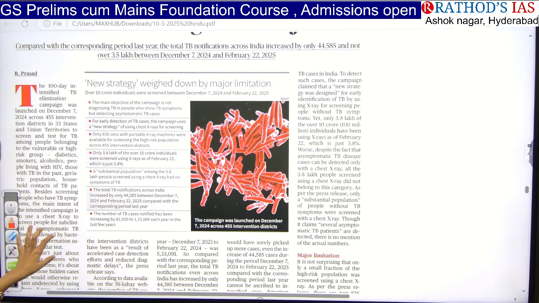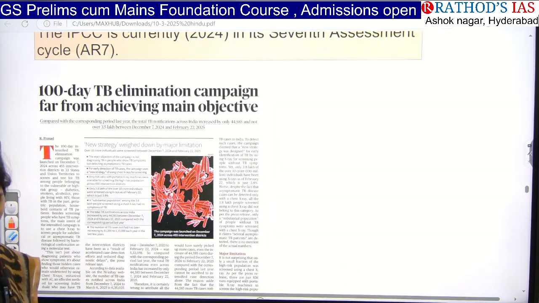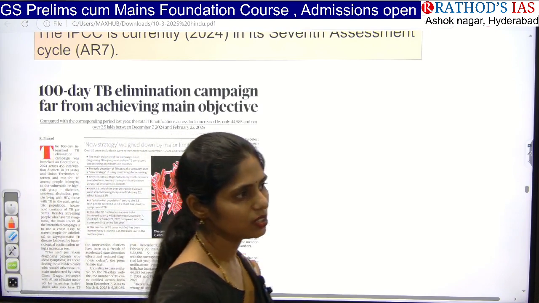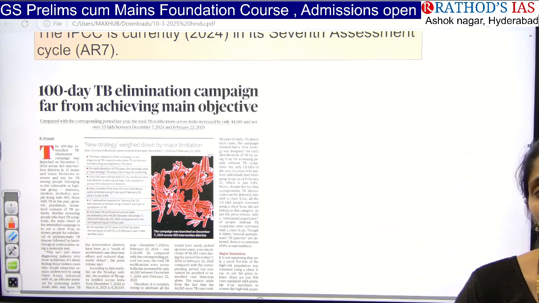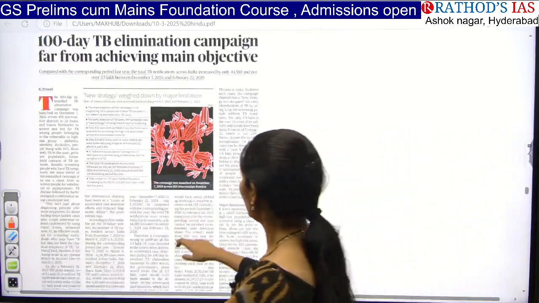Okay, so just see what is this TB and what is the TB treatment, and what is the new regimen, that is the BPAL regimen for TB, and what are the advantages of this BPAL over the traditional medicine. So that is the thing.